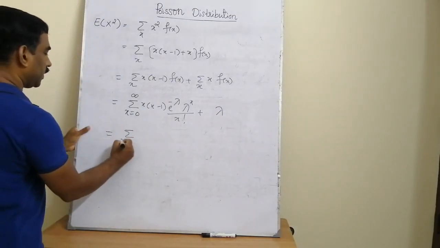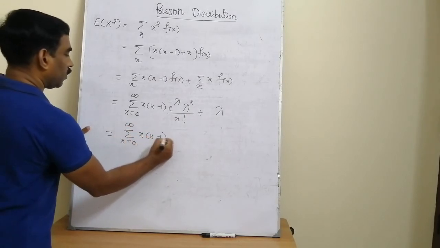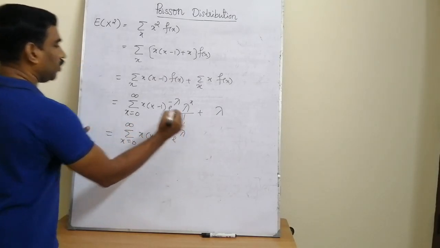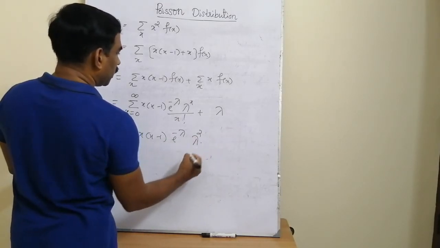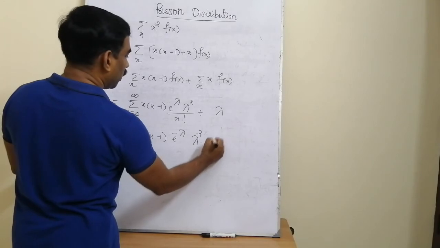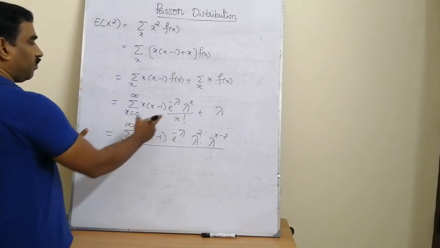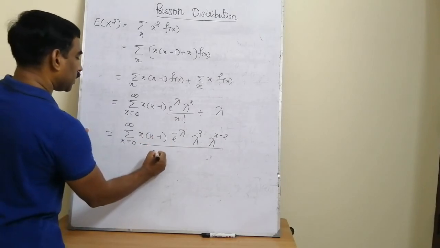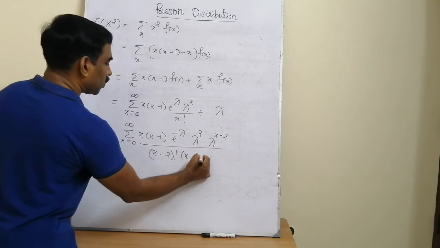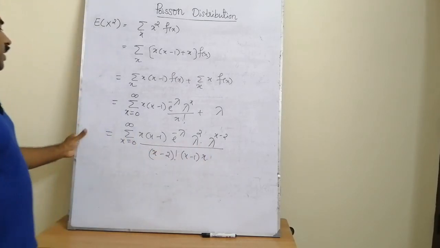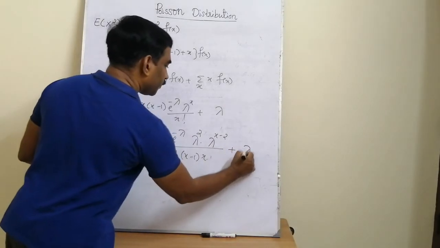We split lambda raised to x as lambda square into lambda raised to x minus 2, divided by, again factorizing x factorial as x minus 2 factorial into the remaining terms x minus 1 into x, so we cancel that x into x minus 1, after which the plus lambda term remains.